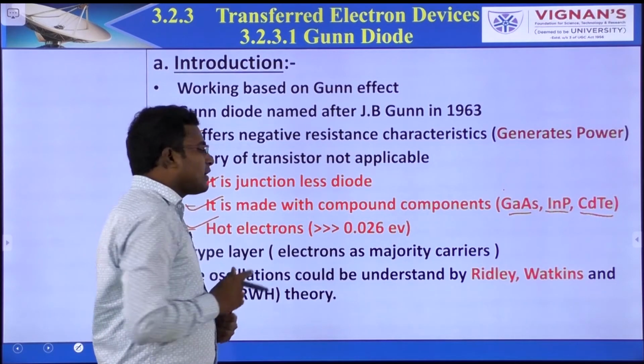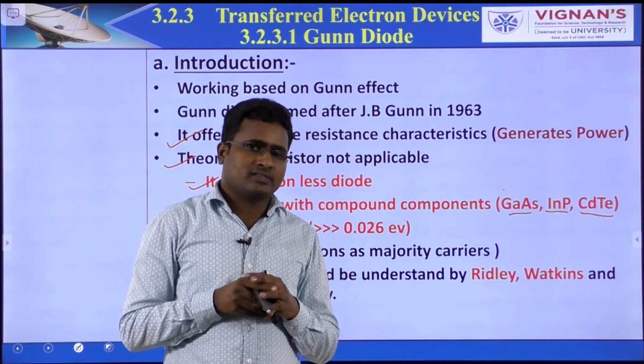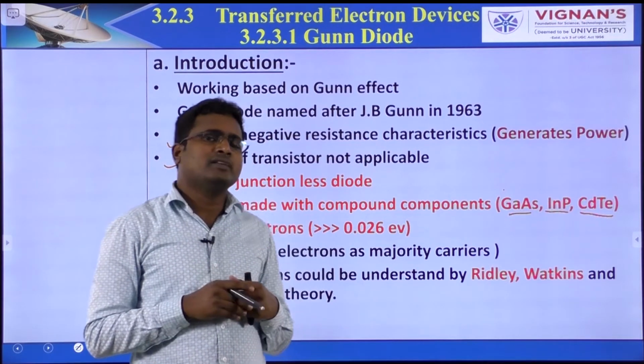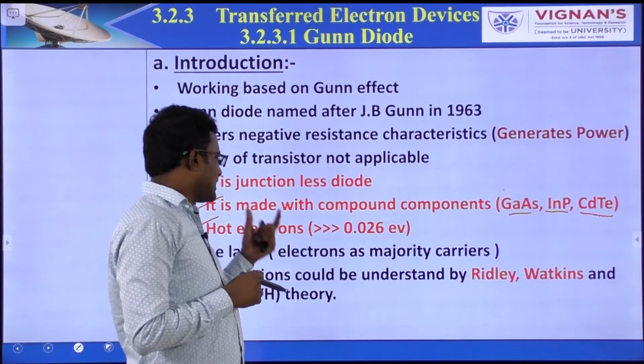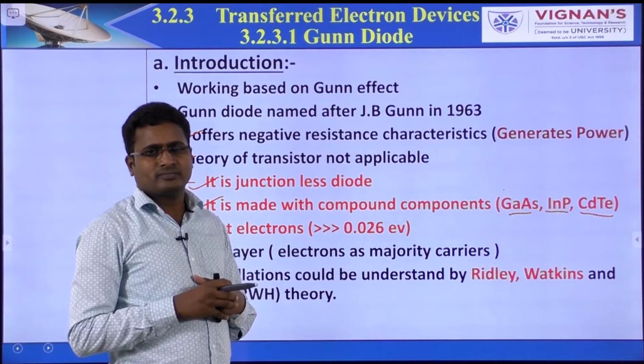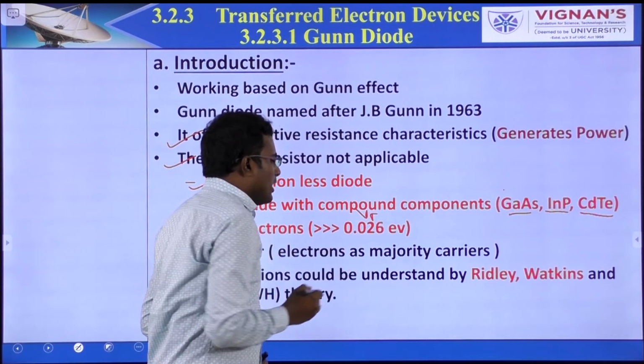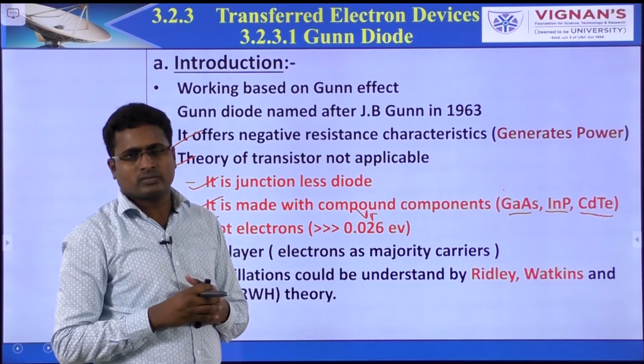In these, hot electrons participate in the generation of oscillations. Hot electron means its thermal velocity, its energy is far greater than the thermal energy. Thermal energy means Vt, we know that is 0.026 electron volts.